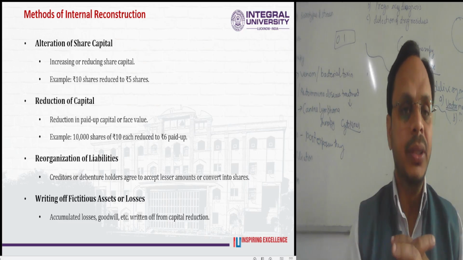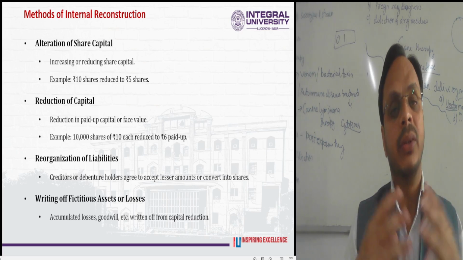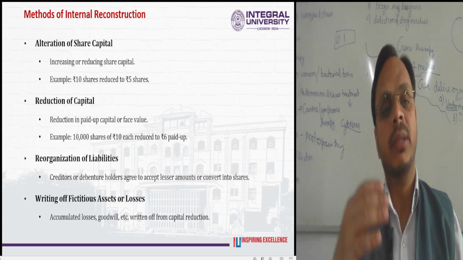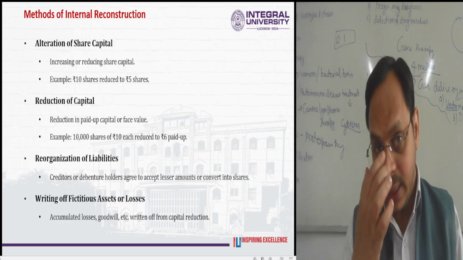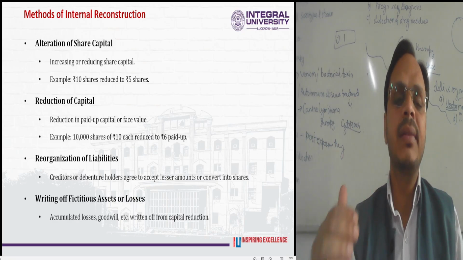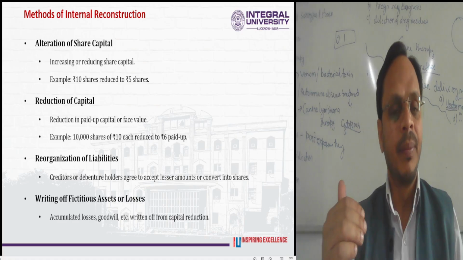First we are going to discuss the method of internal reconstruction from the perspective of the alteration of the share capital. It can be done by increasing or reducing share capital.